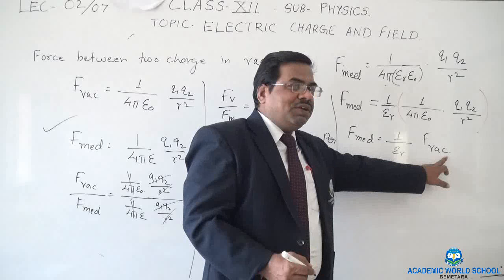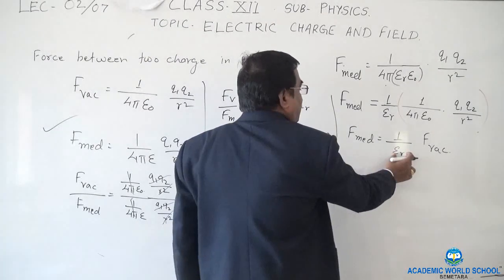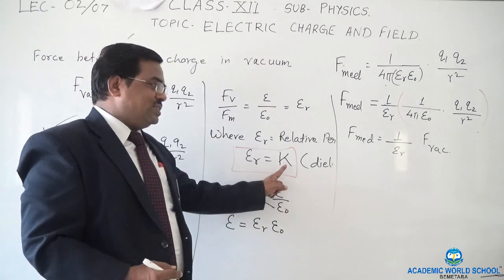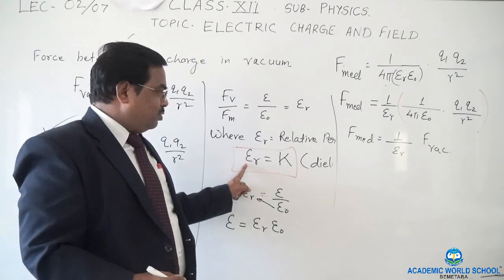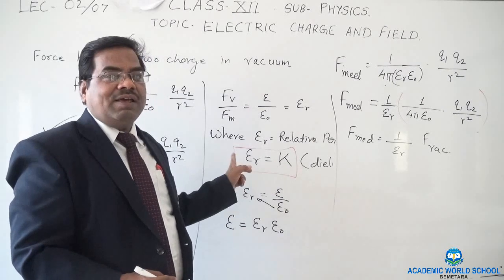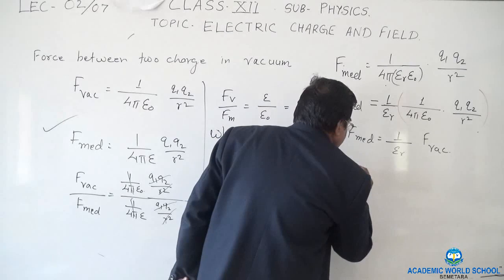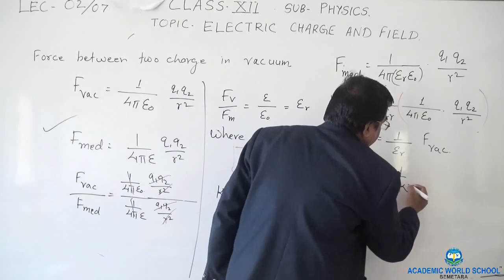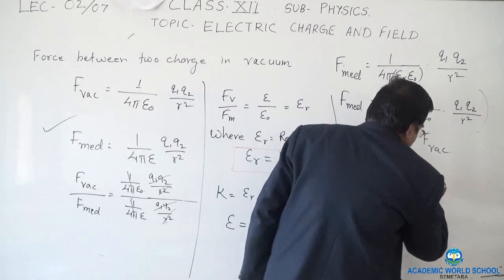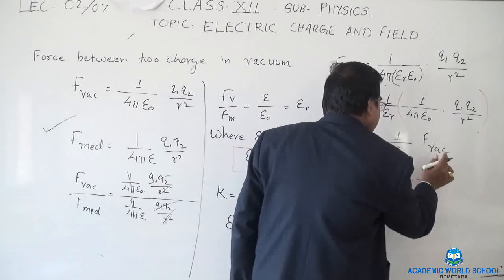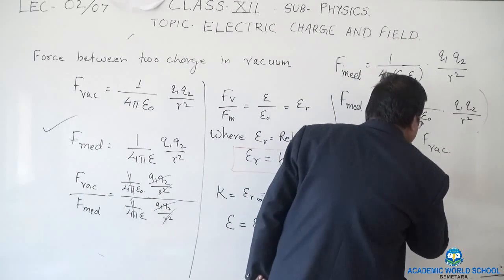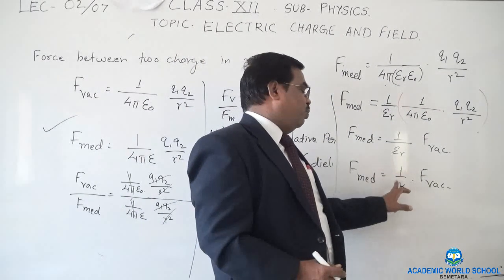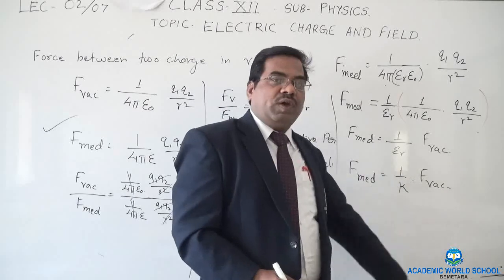This is force in vacuum, and I told you epsilon r, relative permittivity, is equal to K. Relative permittivity and dielectric constant are the same thing. So force in medium is equal to 1 upon K times force in vacuum.